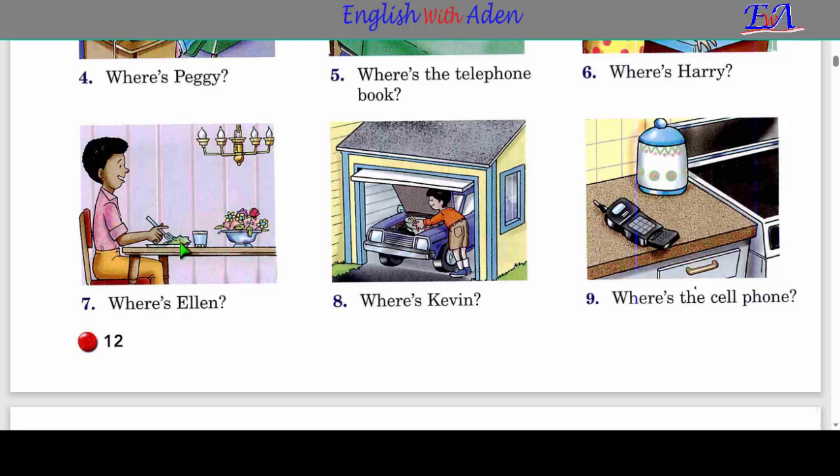Where is Ellen? She is in the dining room. Waxay ku sugan tahay qolka cuntada. Where is Ellen? She's in the dining room. Where is Ellen? She is in the dining room. Where is Kevin? Kevin maye. Ama Kevin aaway. Where is Kevin?